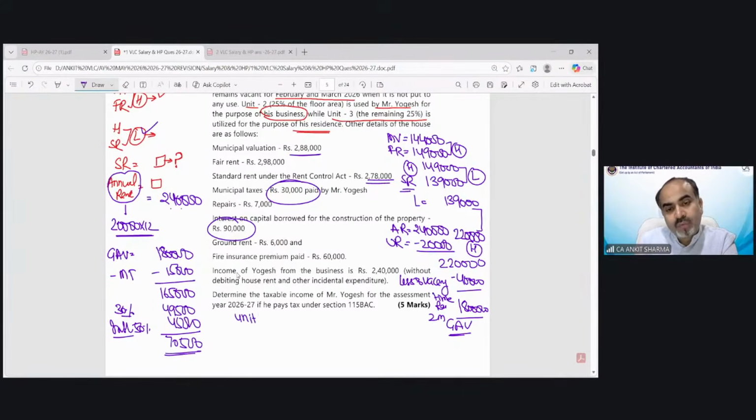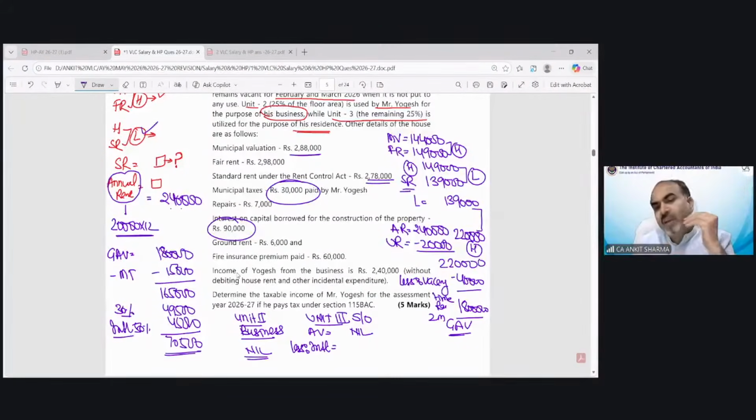Unit number 2 was for business purpose. So no treatment under income from house property. Unit number 3 was self-occupied. So annual value would be automatically nil. We can only reduce the interest value in case of self-occupied property. Can you tell me how much interest we can reduce in this third unit? What amount of interest should we reduce from this self-occupied property, which is unit number 3?